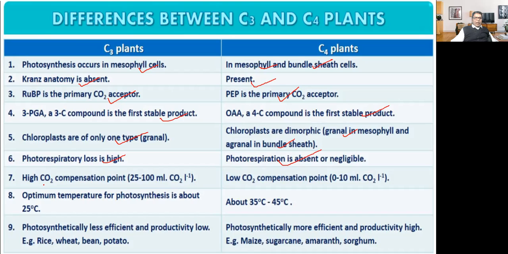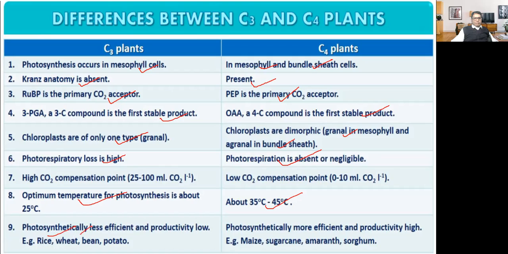In C3, a high carbon dioxide compensation point, 25 to 100 ml, is required. In C4, a low carbon dioxide compensation point is required. The optimum temperature for photosynthesis is about 25 degrees Celsius in C3. In C4, it is about 35 to 45 degrees Celsius. C3 is photosynthetically less efficient and productivity is low.